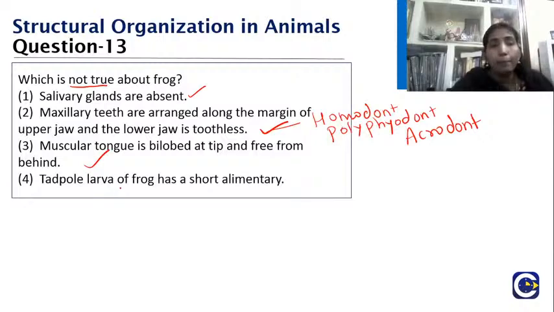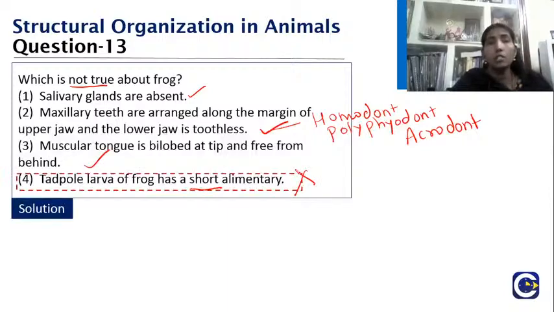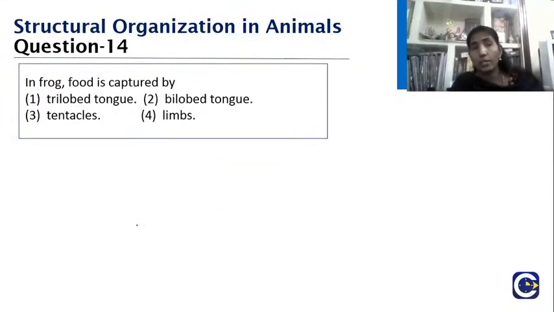And what about the tadpole larva of frog having a short alimentary canal? No, that statement is wrong, because only the adult frog will have a short one. Even in that, the esophagus will be short because it doesn't have a neck, right? So they say it will have a short esophagus. So this statement is not true. So what is your answer? Yes, students, you have given the right answer. Akshaya, Shreya, Jivita and all. Very good. The tadpole larva of frog does not have a short alimentary canal. We'll go to the next question.